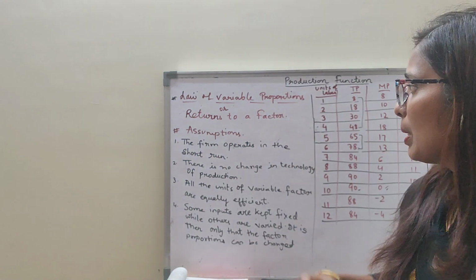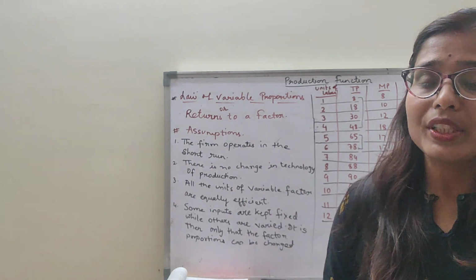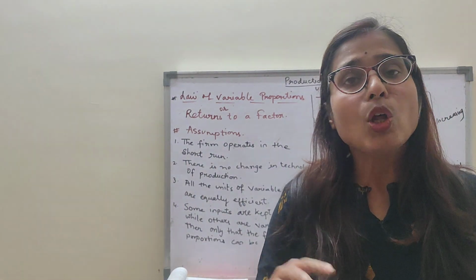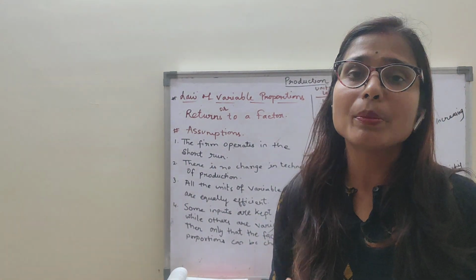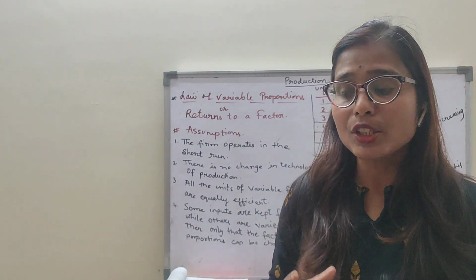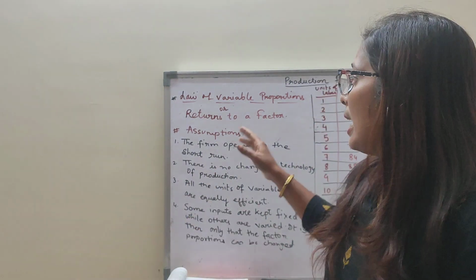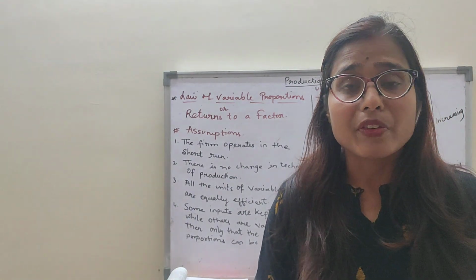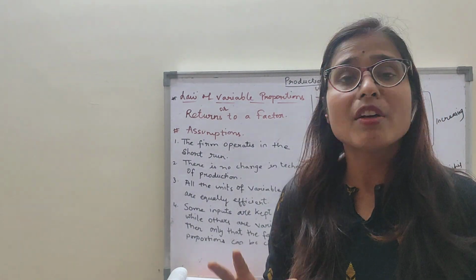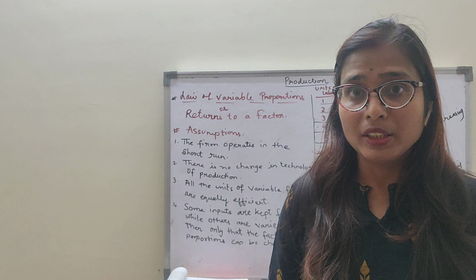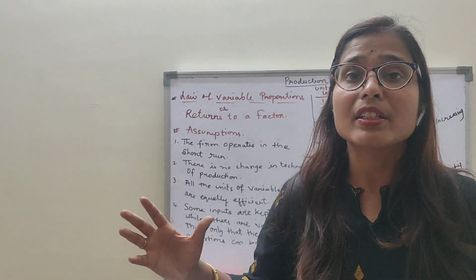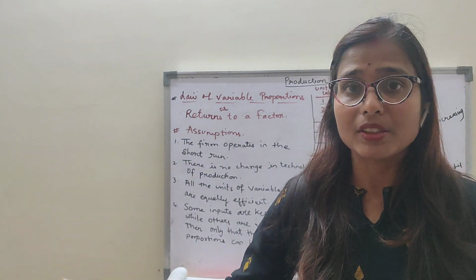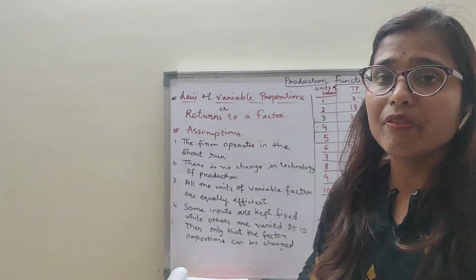Coming to the law of variable proportions, today's topic. It is most important to understand. Law of variable proportion is a short period production law. That means it operates in the short run. It is also known as returns to a factor. Returns to a factor means change in the physical output of a good when quantity of one factor is increased while keeping other factors constant. This is what returns to a factor means.